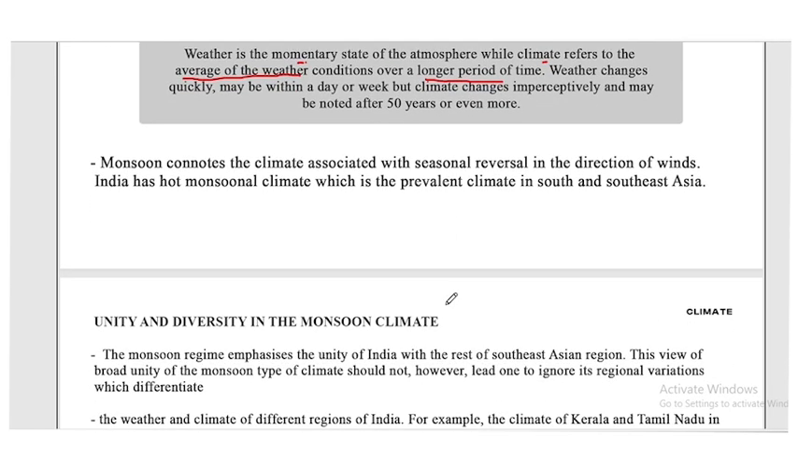Now, monsoon connotes the climate associated with seasonal reversal in the direction of winds. India has a hot monsoonal climate, which is the prevalent climate in South and Southeast Asia.